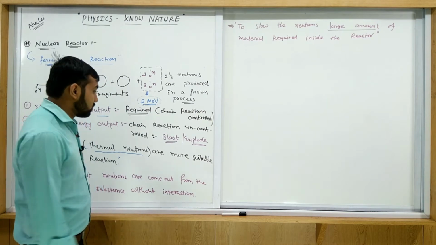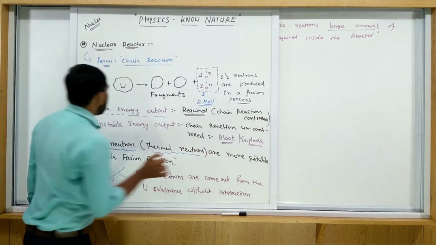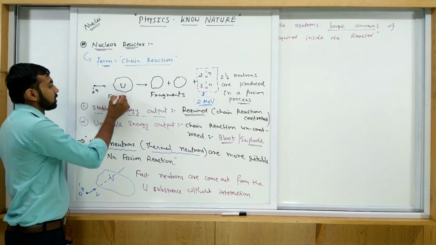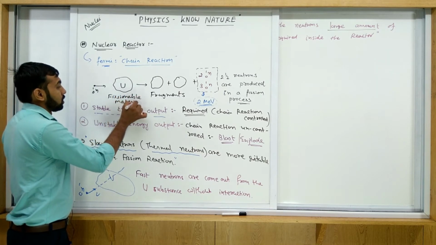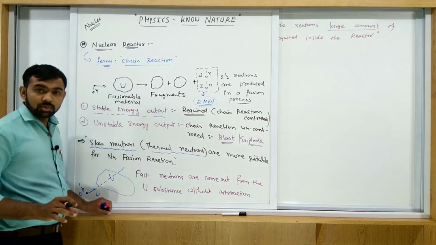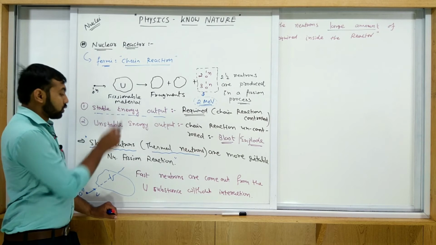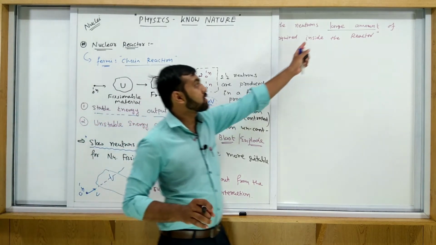Here, which is the fissionable material? Uranium is the fissionable material. With this fissionable material, some other material is also added into the nuclear reactor to slow down the neutron, because a large amount of material is required.